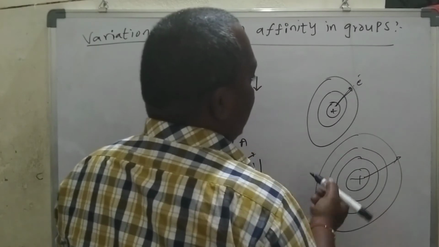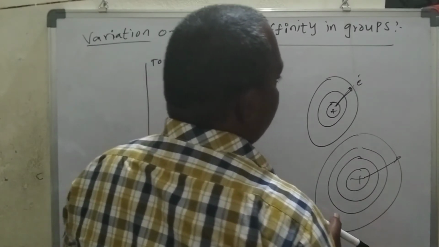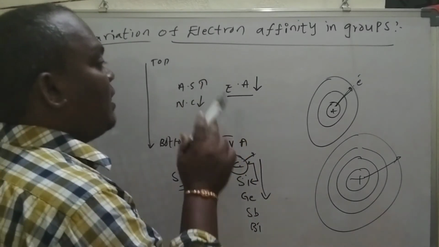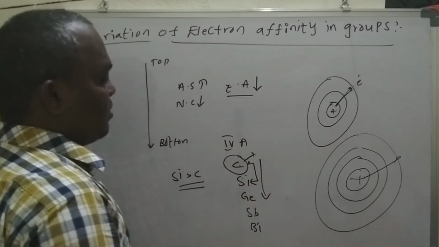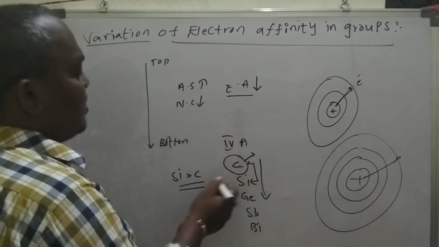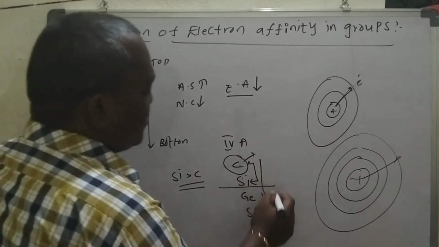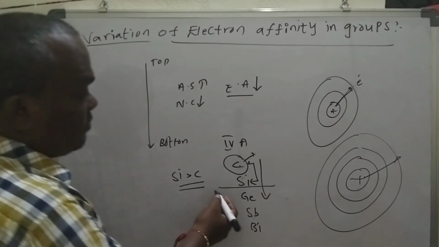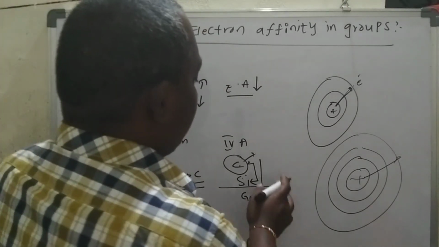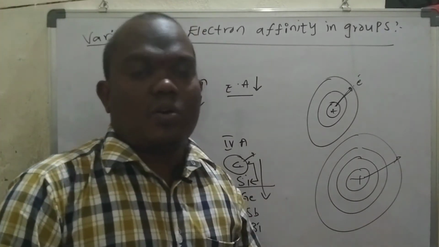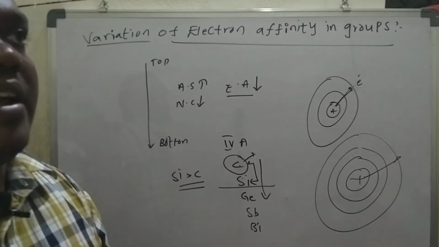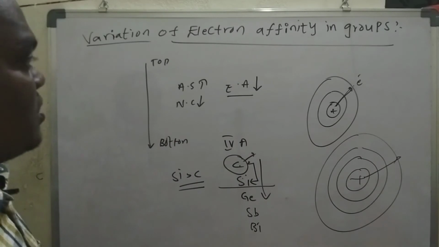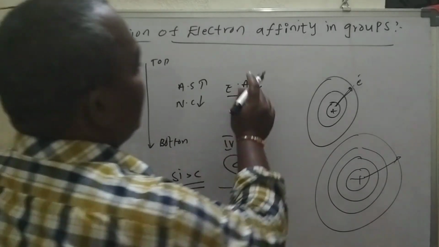Electron is going to be attracted towards the nucleus very much. So that's why the electronegativity value is going to be less when compared to silicon. In the third period, the elements like aluminum, silicon, phosphorus, sulfur, chlorine have higher values when compared to the second period elements in the groups. So that's why we are going to write like this.